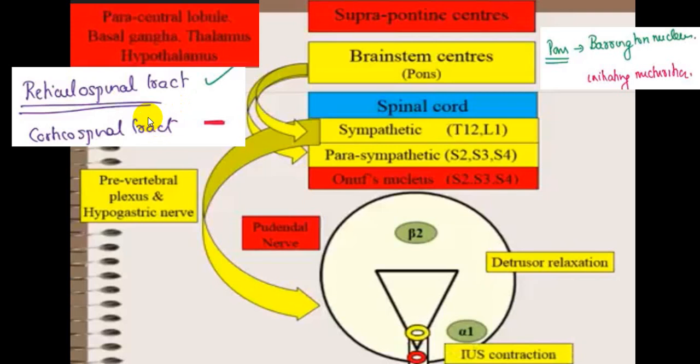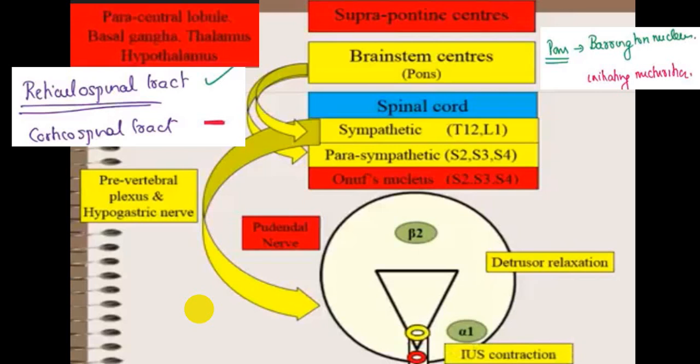And there will be tracts which we call corticospinal tracts. This corticospinal tract goes right up to the sacral level, S2, S3, S4, and it will have an effect on the anterior horn cell, and that anterior horn cell supplies somatic fibers to the external urethral sphincter.